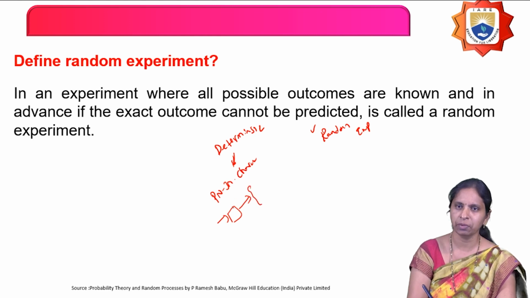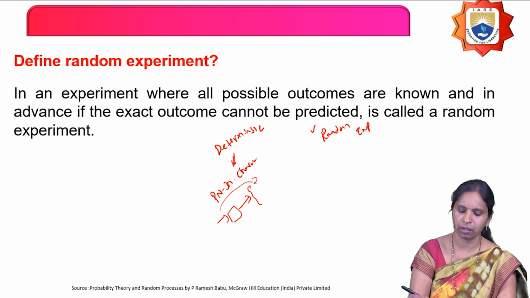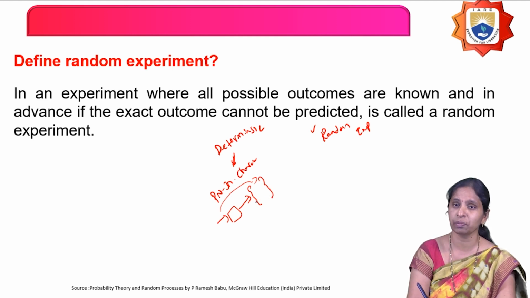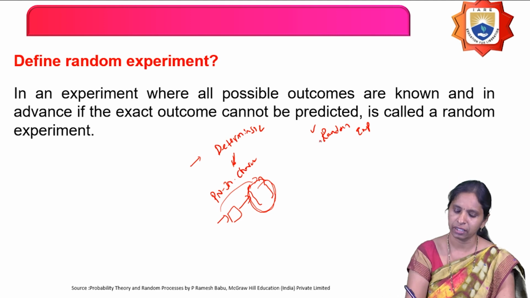Before connecting, I already know what voltage and current should be obtained across the diode. The outcomes are well known before conducting the experiment. That type of experiment is called a deterministic experiment. The second type is the random experiment.